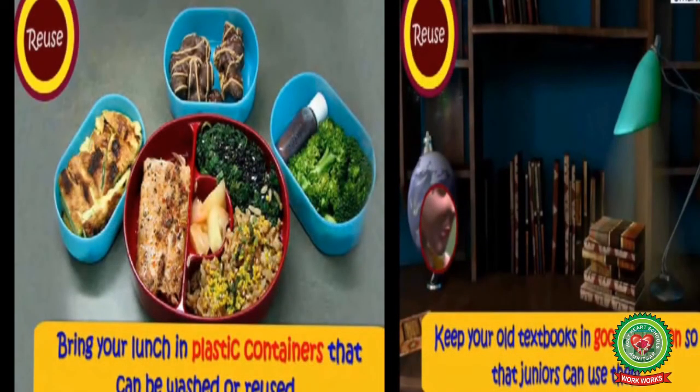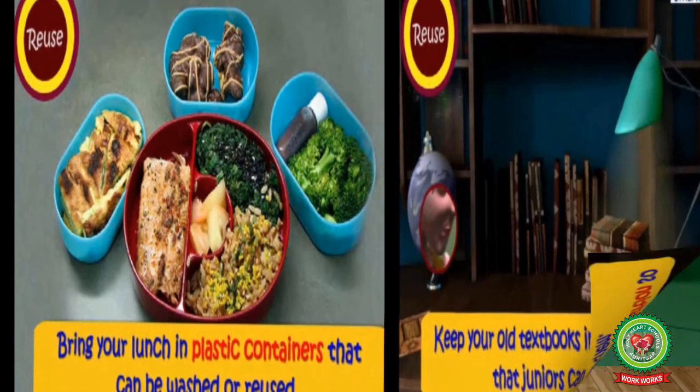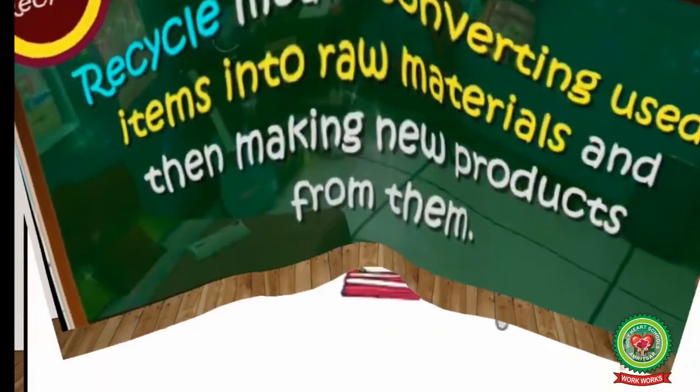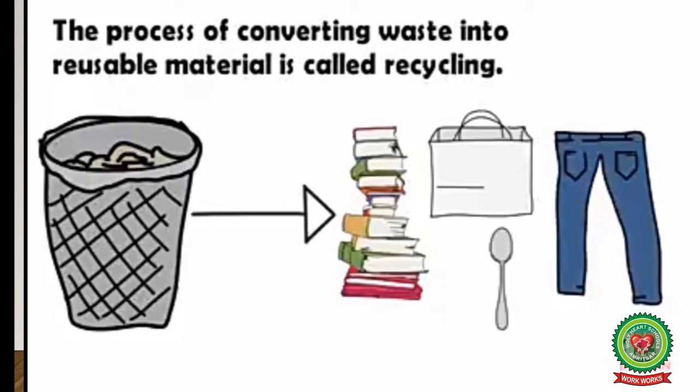Bring your lunch in plastic containers that can be washed or reused. Keep your old textbooks in good condition so that your juniors can use them. Children, these are the two ways by which you can help in saving your resources. Recycle means converting used items into raw materials and then making new products from them. The process of converting waste into reusable material is called recycling.